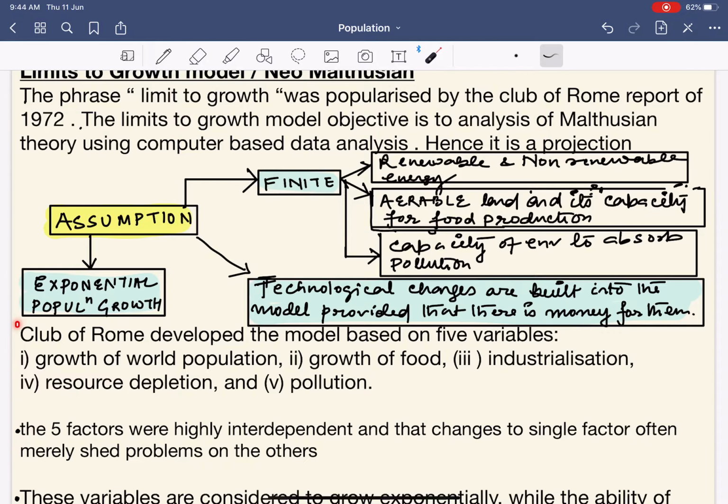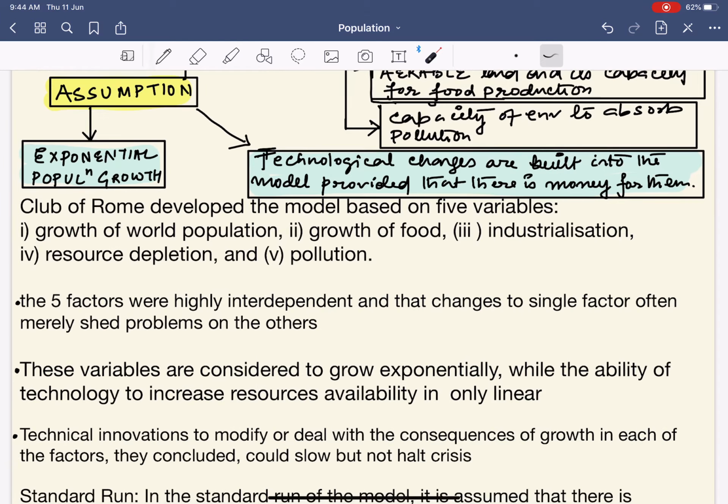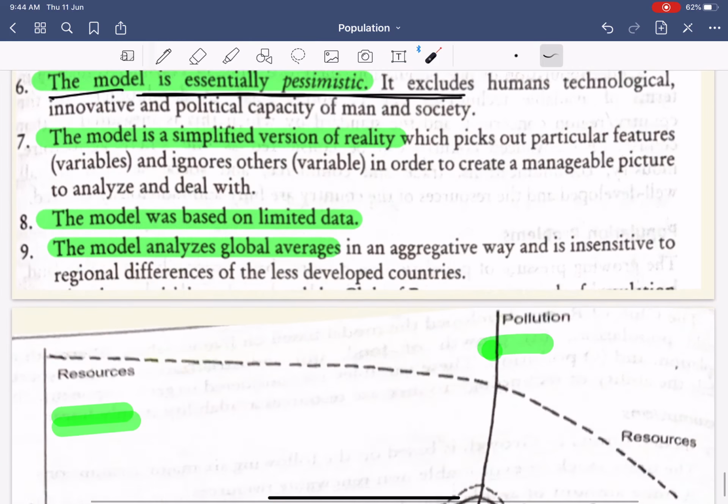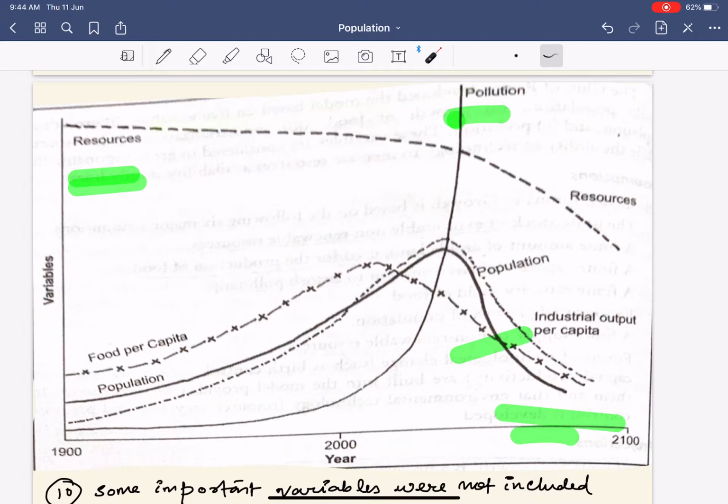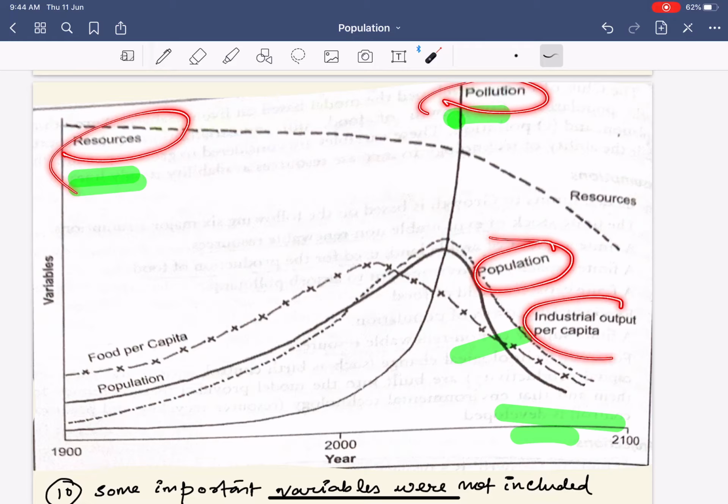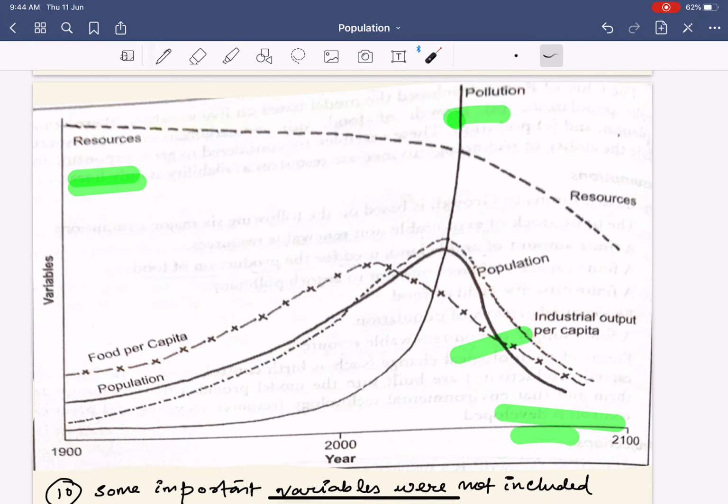It says that though technological changes are available, there should be money to sustain such technological change. Now, you would be asking what is the Club of Rome? The Club of Rome is nothing but an environmental organization. The Club of Rome developed the model based on five variables. What are these five variables? The growth of the world population, growth of food, industrialization, resource depletion, and pollution. You can see this in the diagram. It takes into account resources, pollution, population, industrial output, and last but not least, food per capita. These are the five variables that have been taken into account.